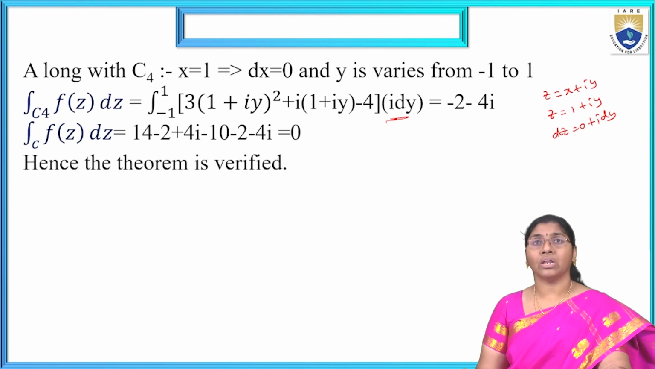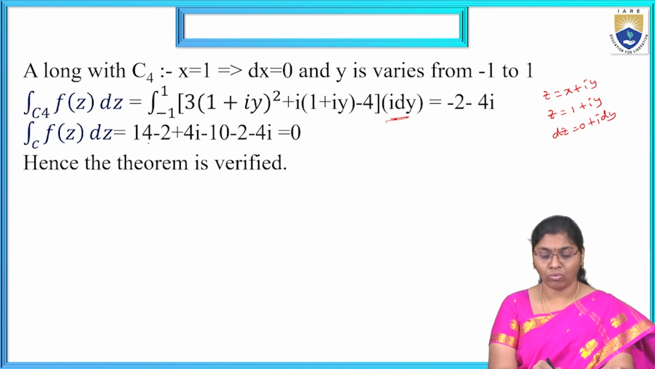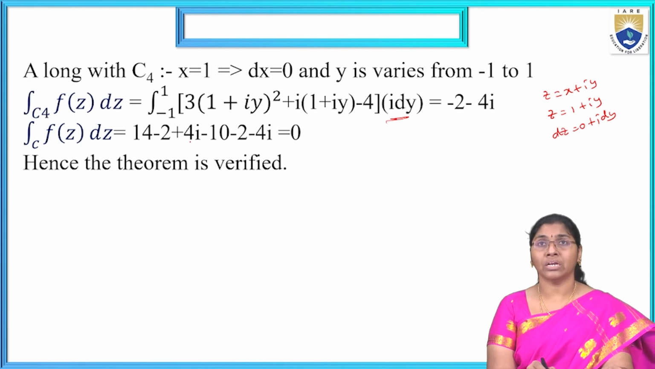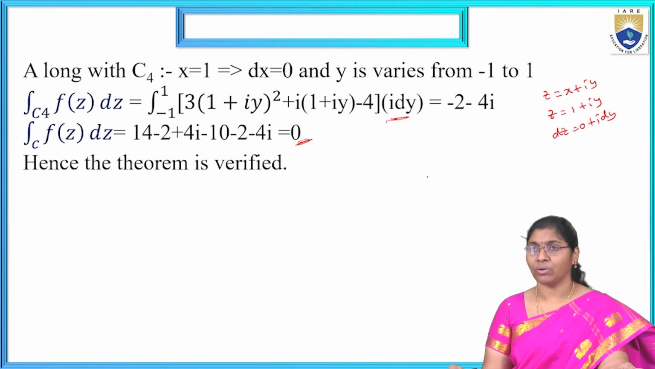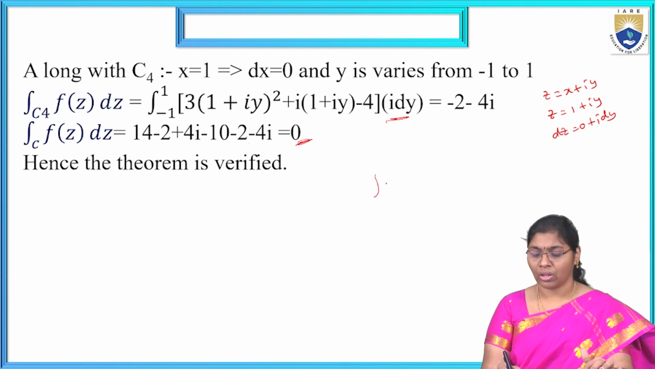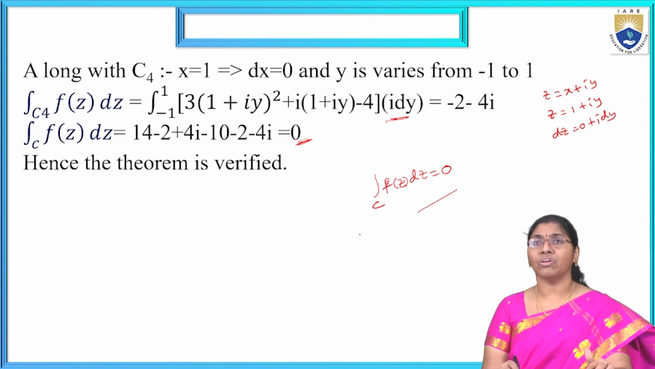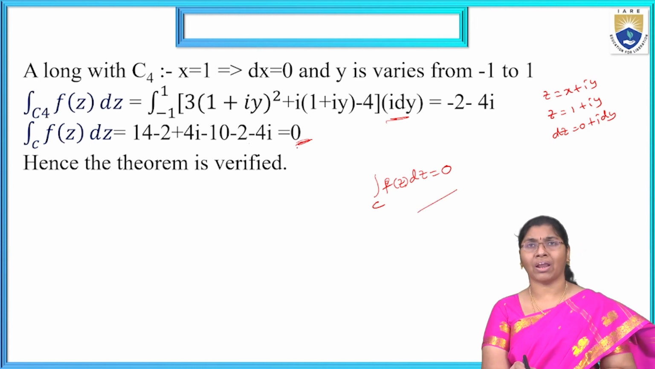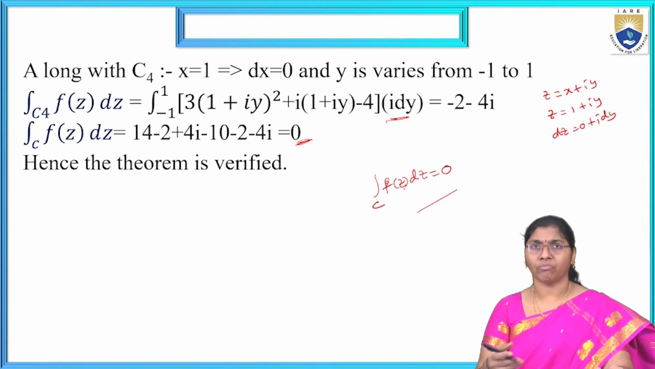Now totally, the integral over c of f of z dz equals the integral over c1, c2, c3 and c4 values. Finally, we get the solution as 0. Hence, the theorem is verified. That means Cauchy's theorem is satisfied. What is Cauchy's theorem? The integral over c of f of z dz equals 0. If it is satisfied, good. If we get another solution like minus 1, minus 10, 10, 15, that is not Cauchy's theorem, that is just some function.